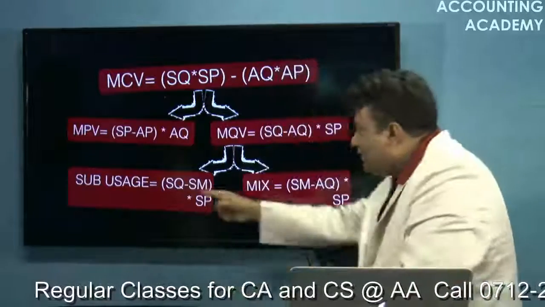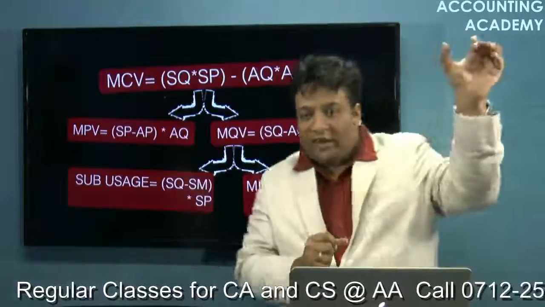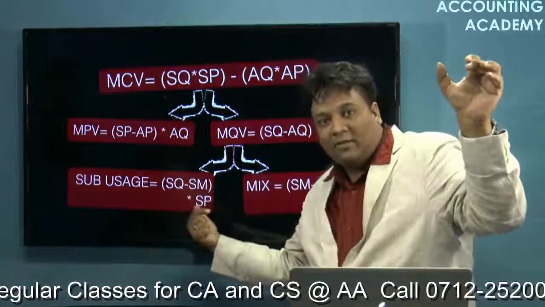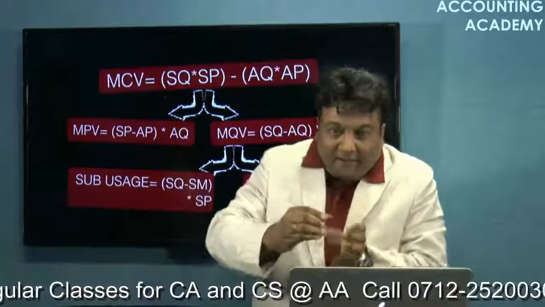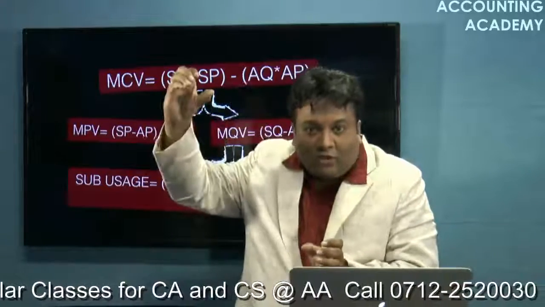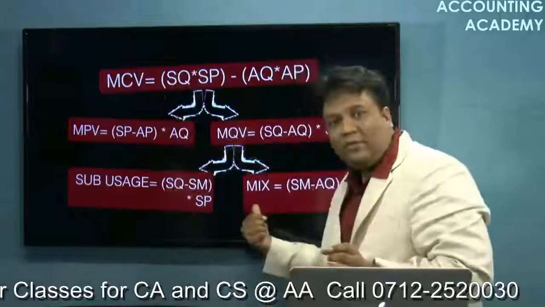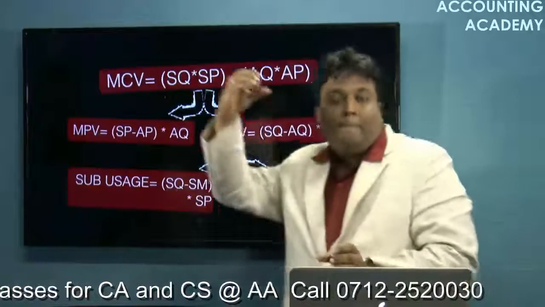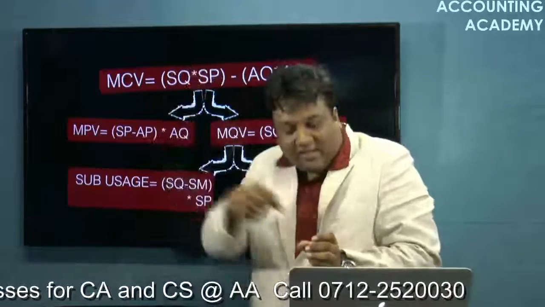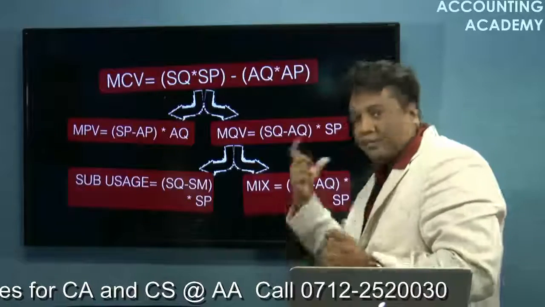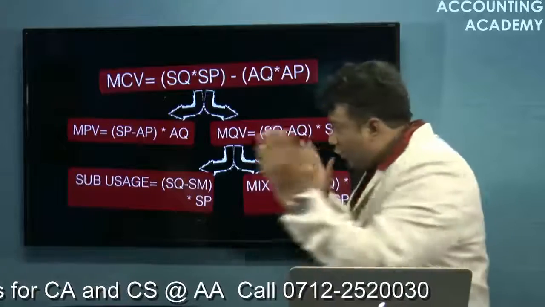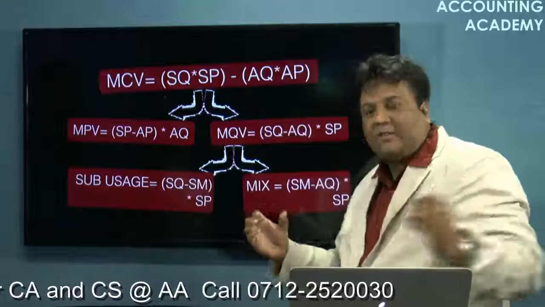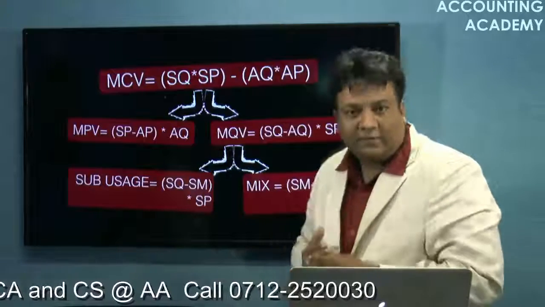This variance is called the sub-usage variance: standard quantity minus standard mix multiplied by standard price. And further, if we compare the standard mix with the actual quantity, this is my mix variance. The combination of these two, sub-usage variance and mix variance, will give me the quantity variance.